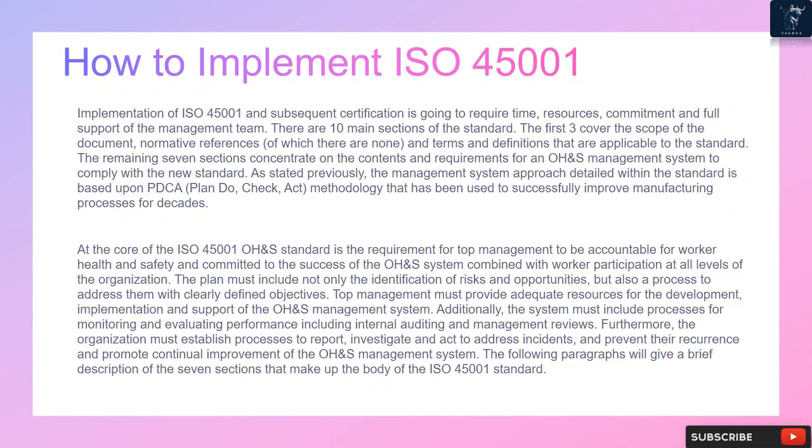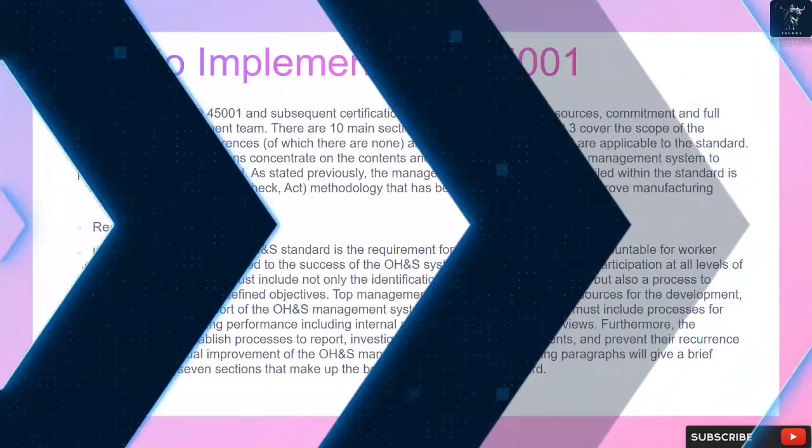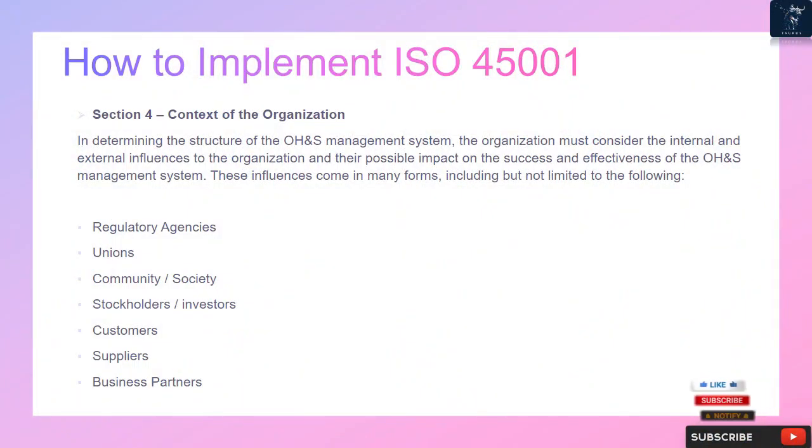The following paragraphs will give a brief description of the 7 sections that make up the body of the ISO 45001 standard. Section 4, Context of the organization. In determining the structure of the OH&S management system, the organization must consider the internal and external influences to the organization and their possible impact on the success and effectiveness of the OH&S management system.